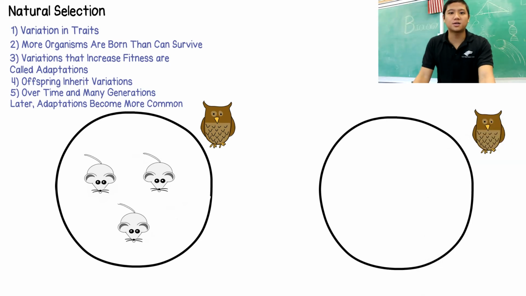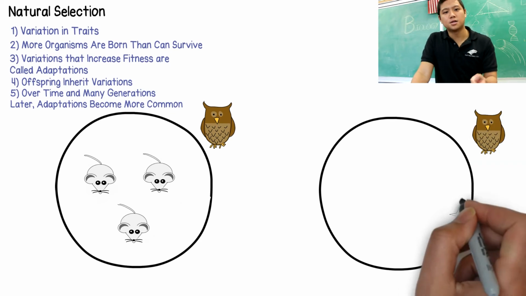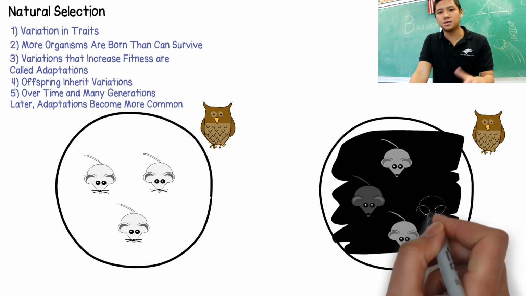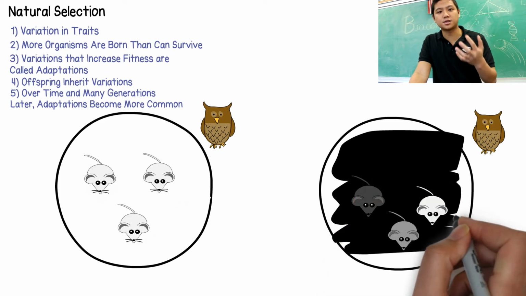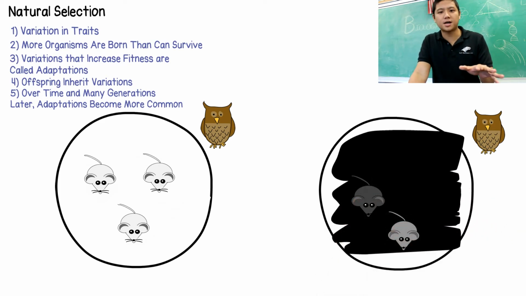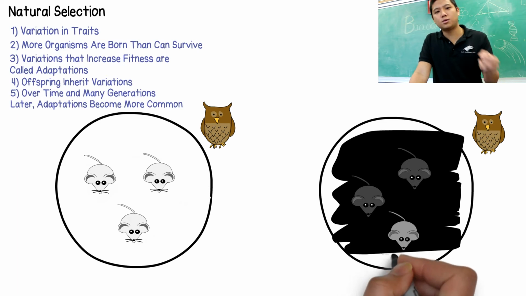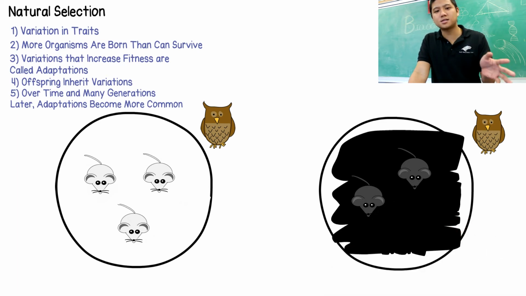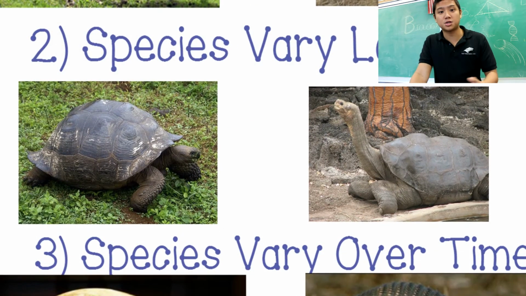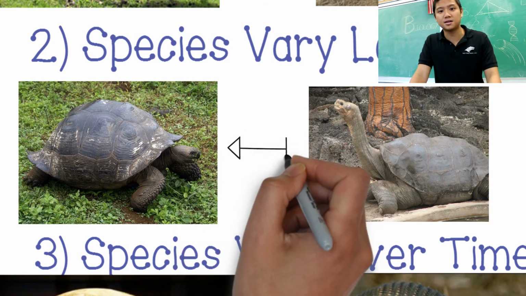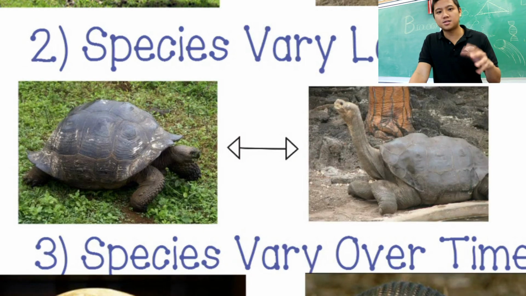Now let's take a look at another island with a very similar mouse. We can see that we had mutations in this generation, and the traits that are adapted to survive are selected for. We can see that over time, these islands become different from each other. One island has the white mice, and one island has the black mice, and that is selected for because of its environment. And now, this is a very basic example, but we can see how over time and many generations, and maybe adaptations later, we get these differences where this turtle has a short neck or this turtle has a long neck.